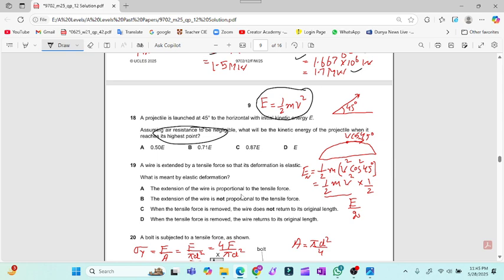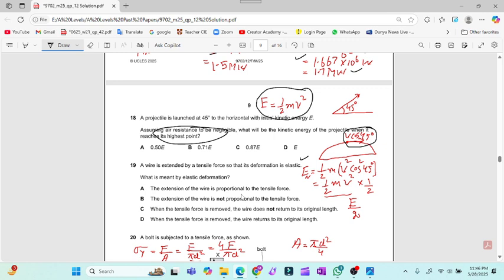At the highest point, this is the same scenario which we have already discussed in question 2 or 3: at the peak, the velocity will not be equal to 0 due to the horizontal component. So velocity will be v cos 45.